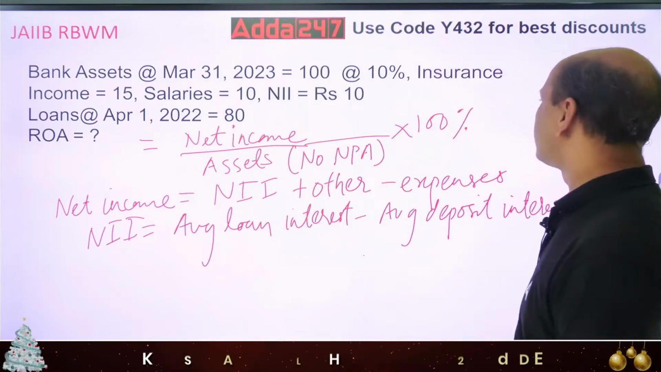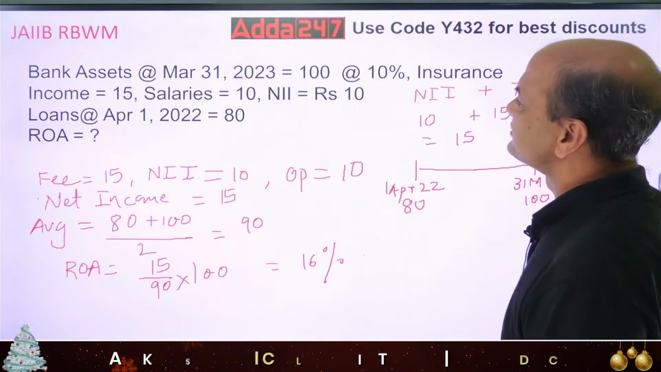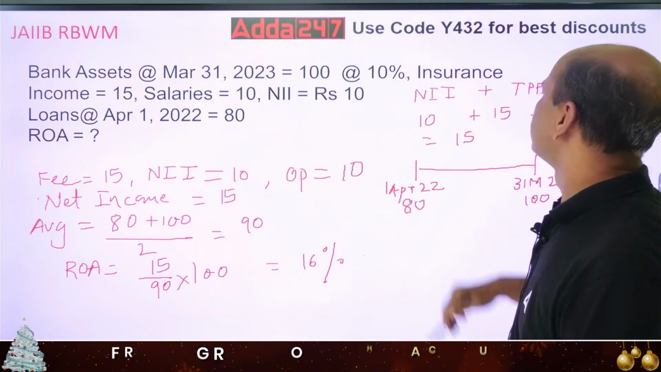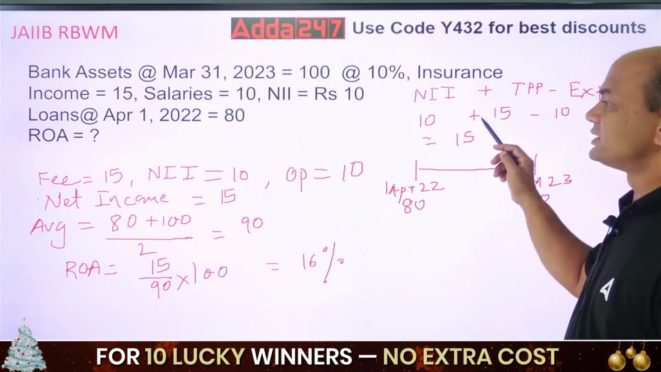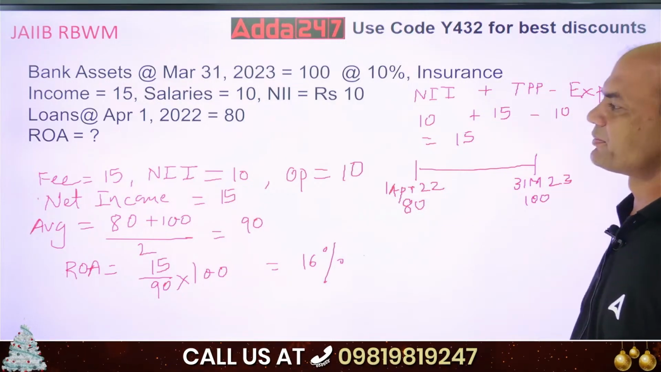So what is the answer you have got? Anyone has got the answer? Or we'll solve it over here. So the answer over here is, see this, NII. NII plus other income minus expenses is what I just gave you.